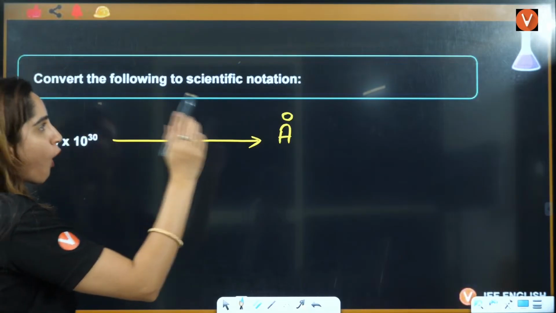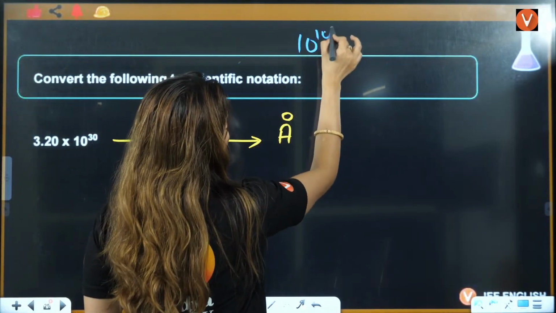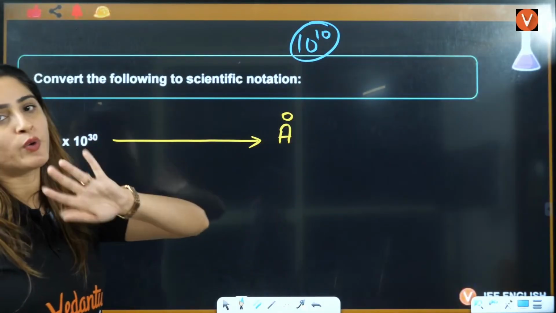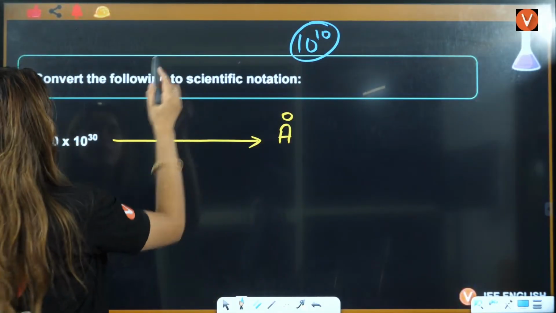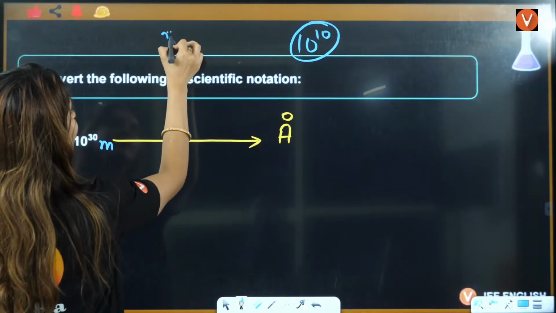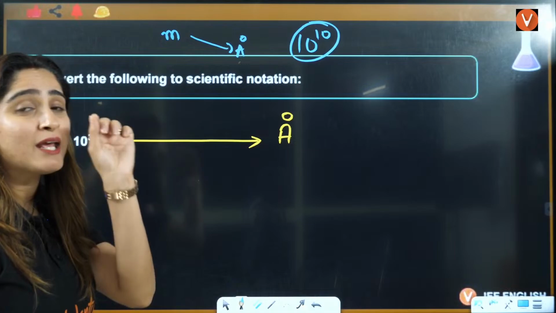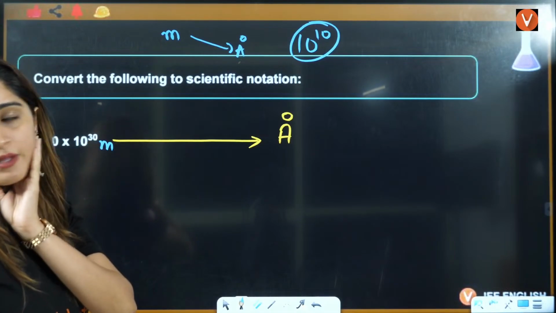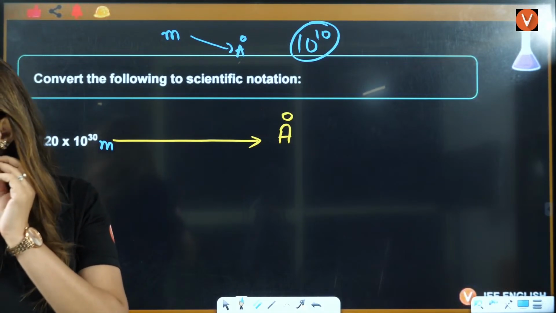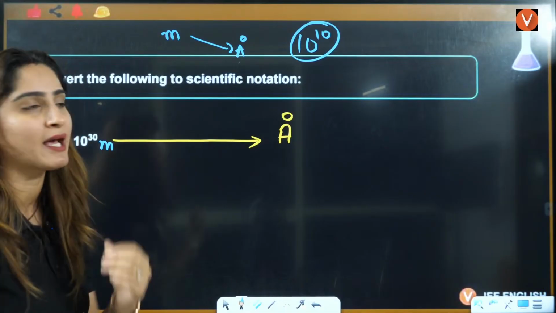Now guys, Armstrong is 10 raised to power minus 10 and it is a smaller unit than meter. So that means if this is given in meter, then Armstrong is smaller. That means you have to multiply this or divide this. Multiply or divide, guys. You have to multiply this, right?